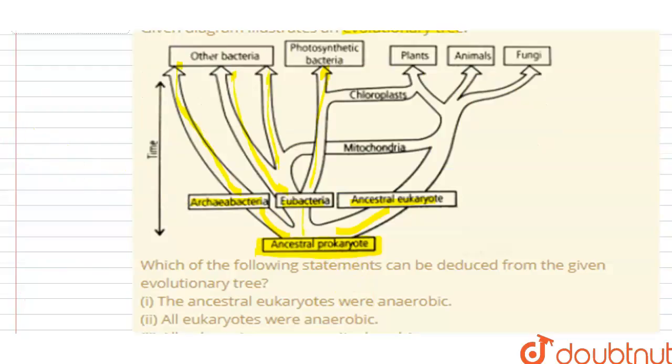Next, from the ancestral eukaryotes originated plants, animals, and fungi.